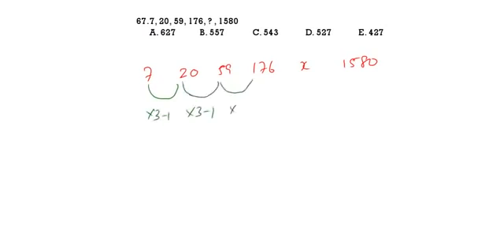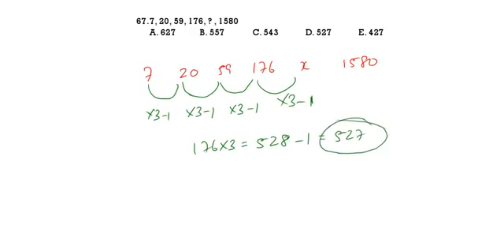So the entire series is into 3 minus 1. What is 176 into 3? 528. Minus 1 is 527. 527 is the correct answer. That means option 4 is our correct answer. See the next question.